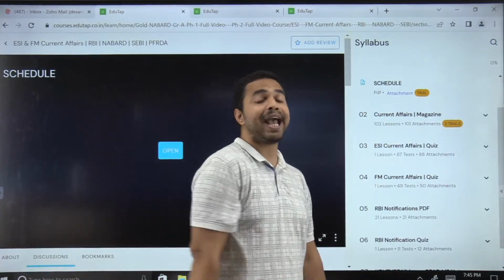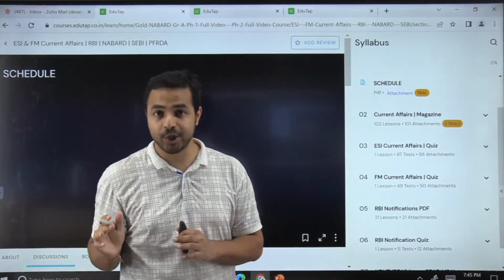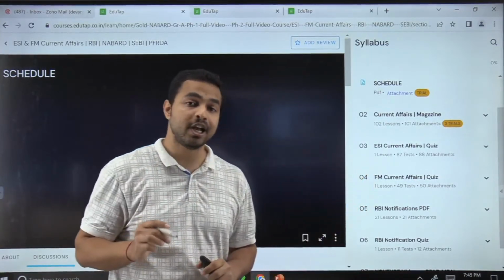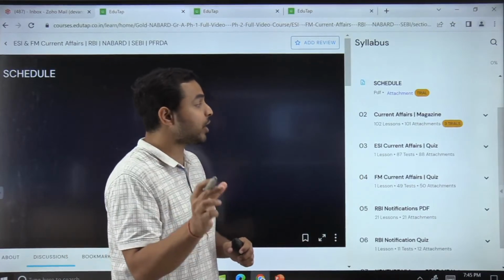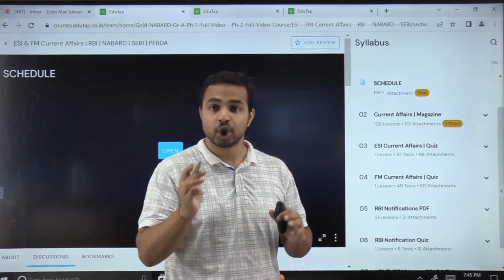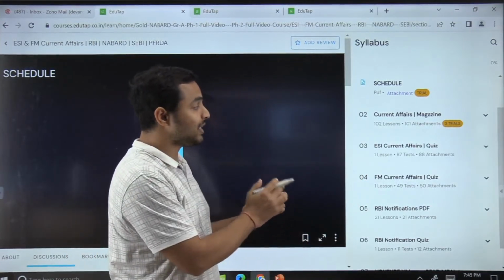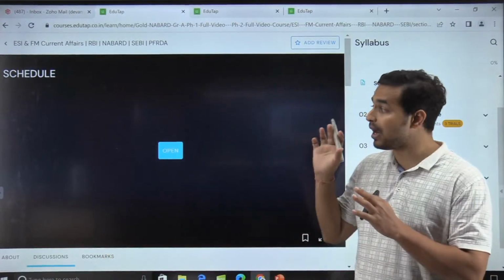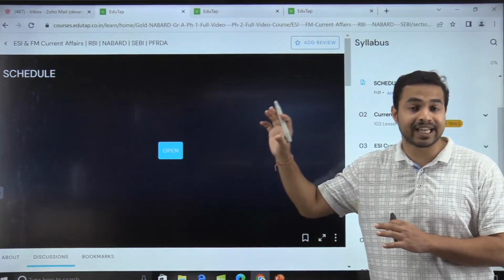What you are required to do here, just open the Current Affairs magazine of the month of April 2022, and after reading the Current Affairs magazine for the month of April, you are required to attempt the ESI Current Affairs quiz. So attempt the ESI Current Affairs quiz. That is really very important from the exam point of view, because just doing 50 questions here is not going to be enough.